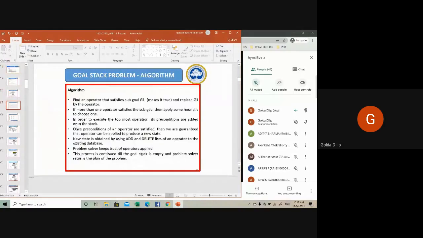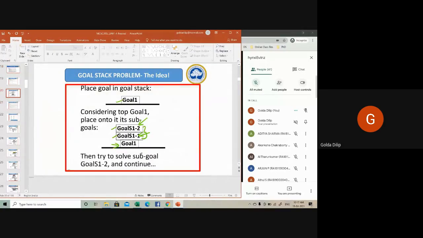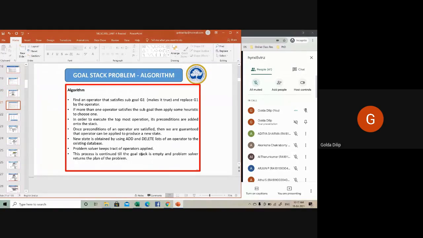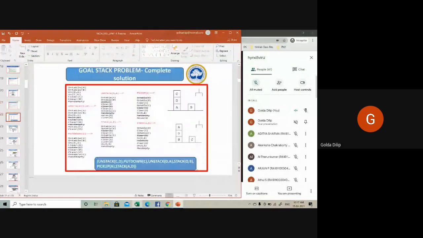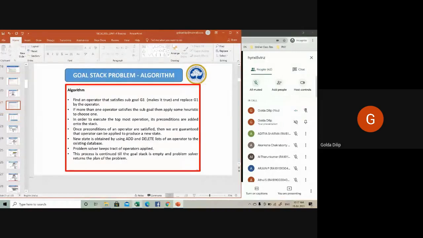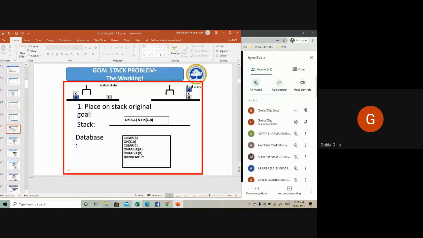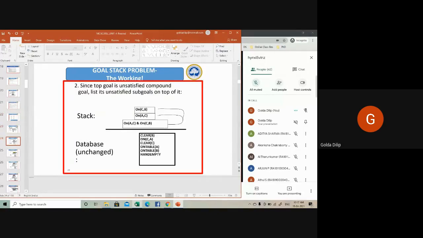So that's what I have explained. This is the basic idea. Then I gave you a simple example with the block world problem. There's another one in the PPT for you to work out. The solution is given, but you can work it out with goal stack planning. Then the algorithm, this is the algorithm which I've explained. So that's all about your goal stack planning. I hope you have understood. Are people following?